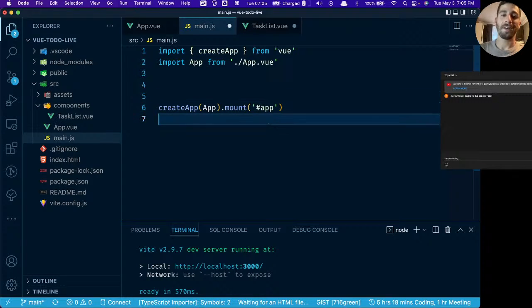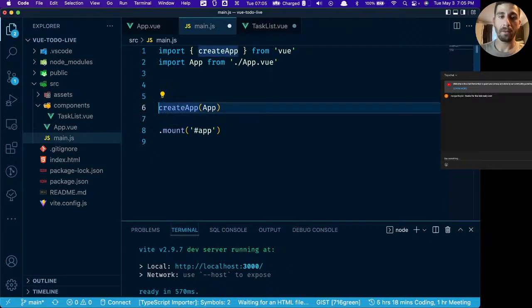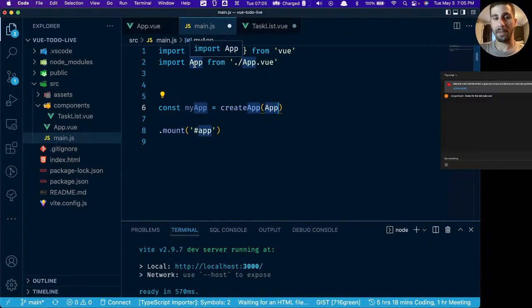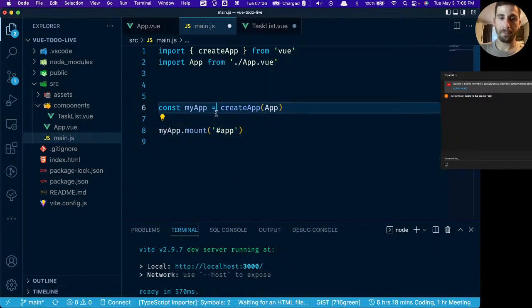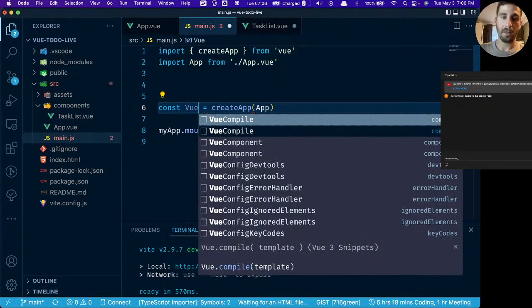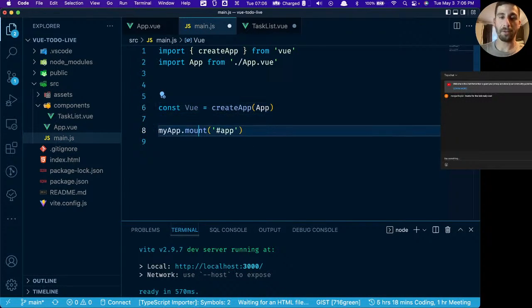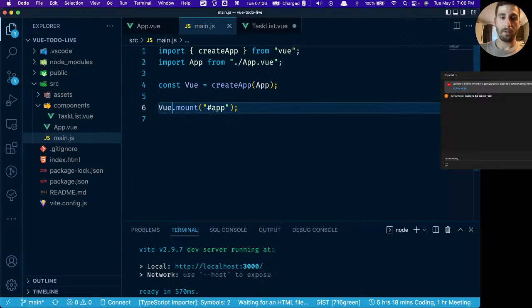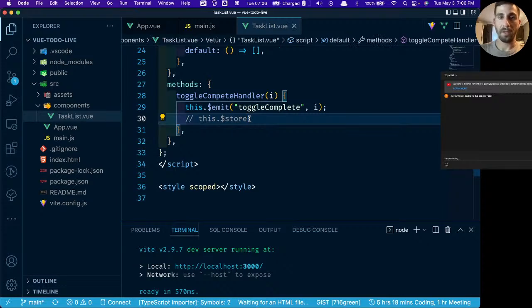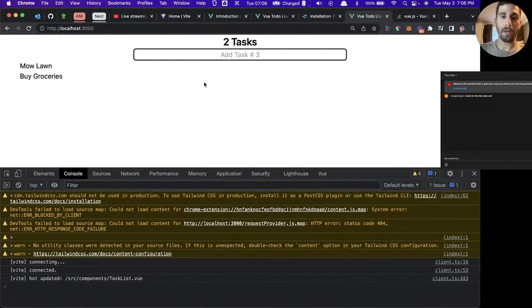I don't really want to refactor this right now, but you could say, okay, I'm going from memory here, we'll say myApp equals createApp, and then again we're mounting this app component. So we can say myApp.mount. Let's actually call this Vue with a capital V. I think that sort of meets the standard. That's what it used to be. So let's see if the app still works now. And I genuinely don't know because I haven't done this in a little while.